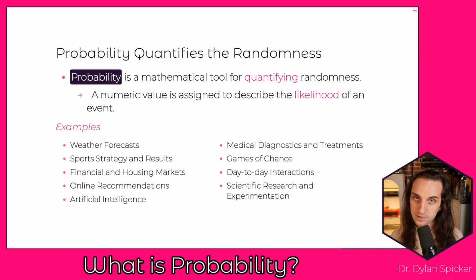We can think about examples where probabilities are going to come up sort of all over the place. So we had mentioned weather forecasts sort of off the top. If we think about sports, it has probabilities all over it at this point, right? So whether we're talking about strategy, the teams are actually using probabilities, or the results, right? Whether a team wins or loses, there's going to be probabilities associated there. You can think about financial or housing markets, right? The stock market has a ton of probabilities in it.